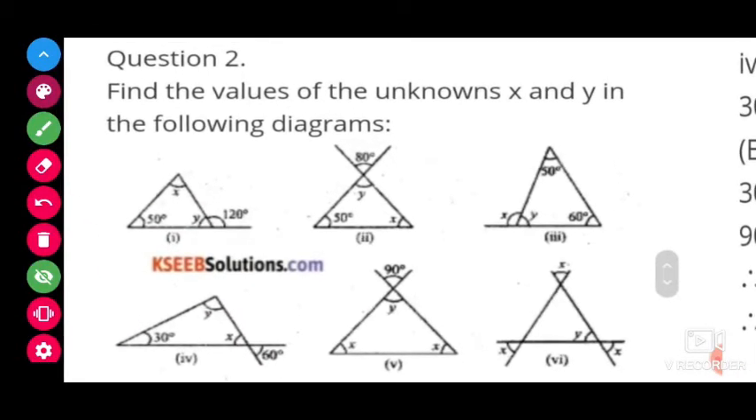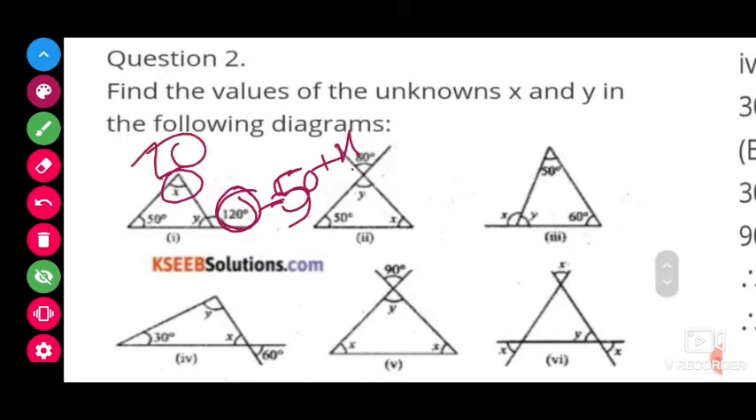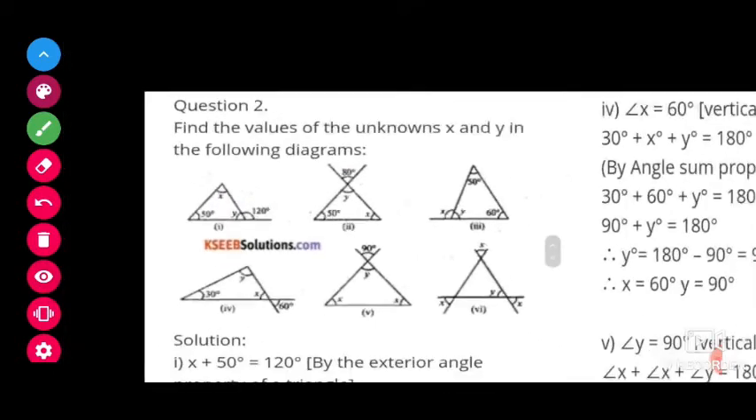Here, in this triangle, the external angle we have is 120, and the two interior opposite angles are x and 50. So 120 equals 50 plus x. How much should be added to 50 to get 120? Or else x equals 120 minus 50, that is 70 degrees. Now x is 70. What about y?